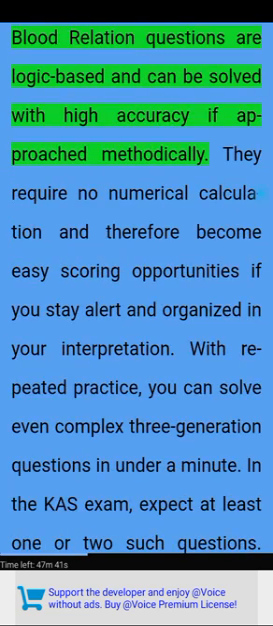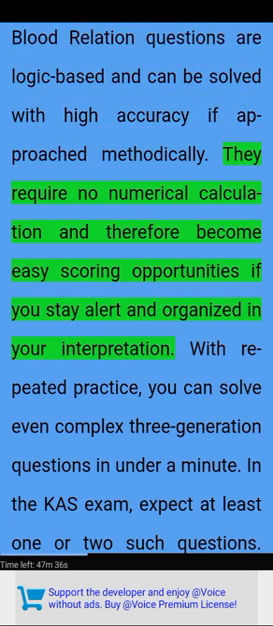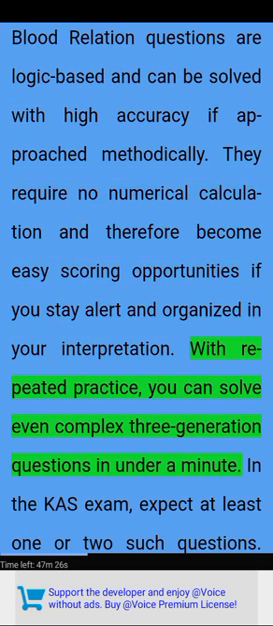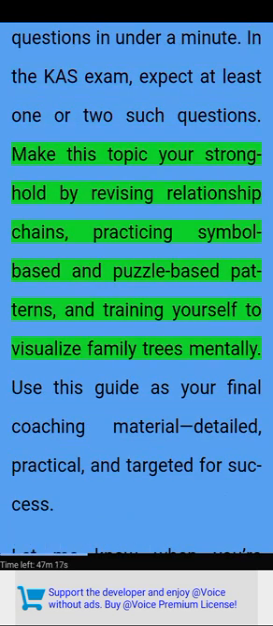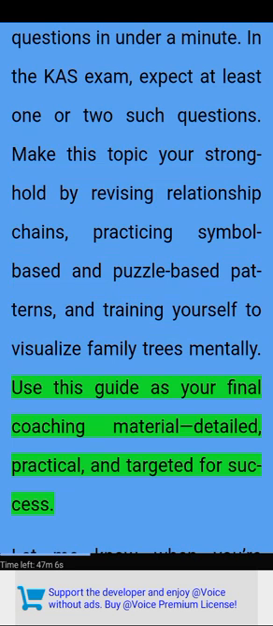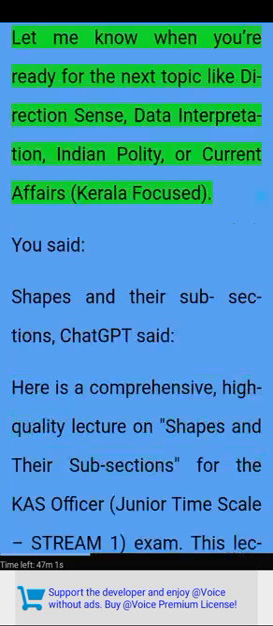Final thoughts. Blood relation questions are logic-based and can be solved with high accuracy if approached methodically. They require no numerical calculation and therefore become easy scoring opportunities if you stay alert and organized in your interpretation. With repeated practice, you can solve even complex 3-generation questions in under a minute. In the CAS exam, expect at least 1 or 2 such questions. Make this topic your stronghold by revising relationship chains, practicing symbol-based and puzzle-based patterns, and training yourself to visualize family trees mentally. Use this guide as your final coaching material, detailed, practical, and targeted for success.